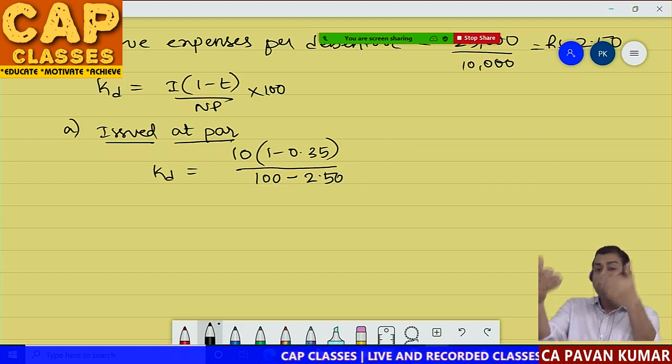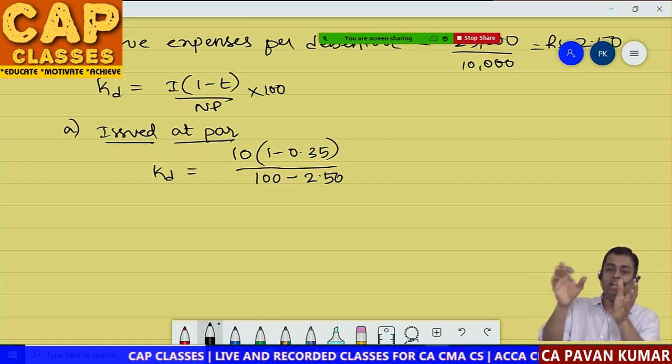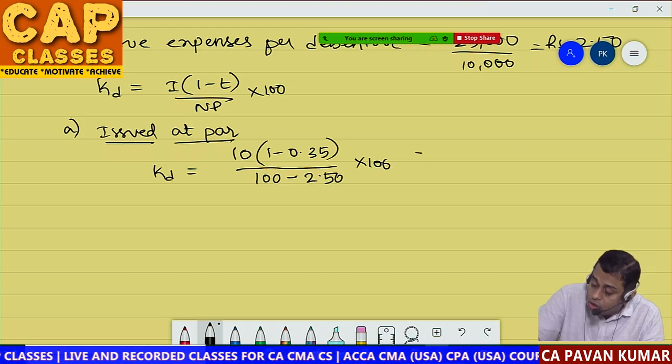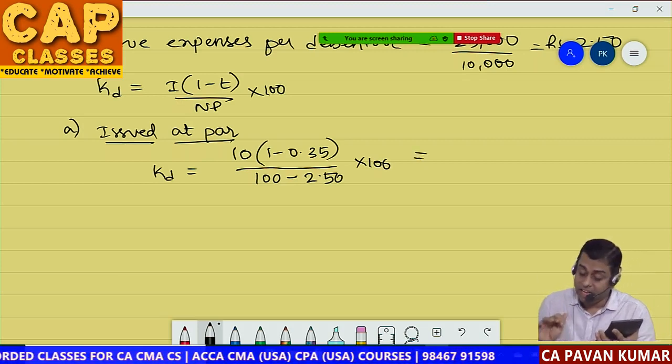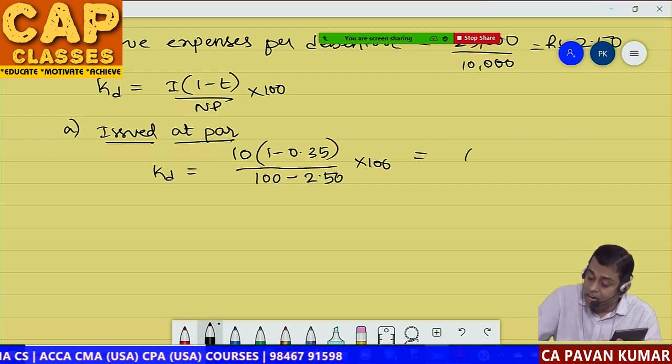You are incurring some expense, so that cash is not going to come into your hand. In your hand only 97 rupee 50 paise is coming, into 100. So can you calculate this and tell me, 6.5 divided by 97.5 into 100, is this 6.67%?